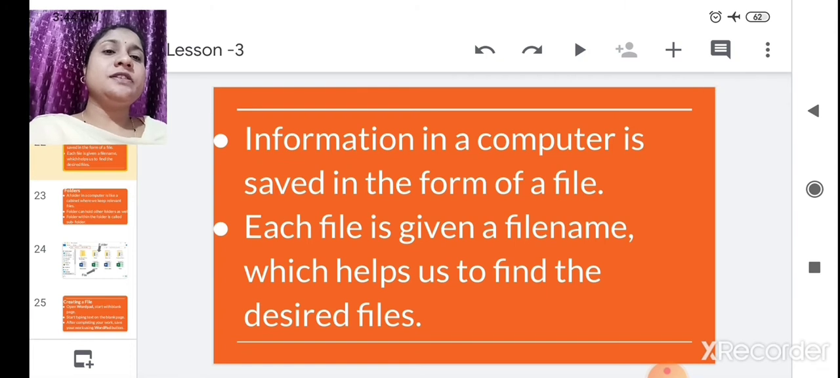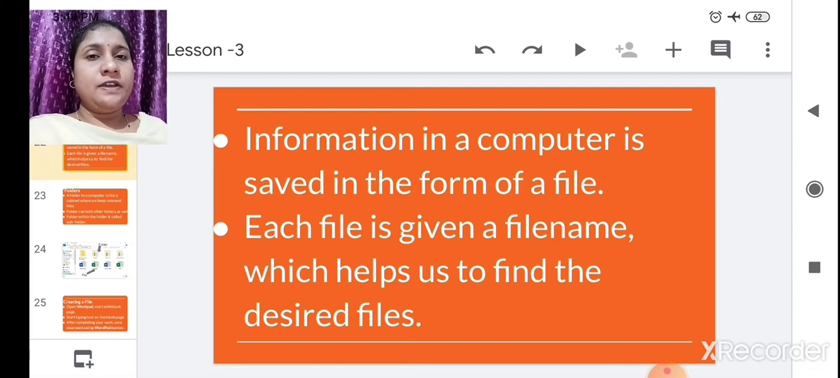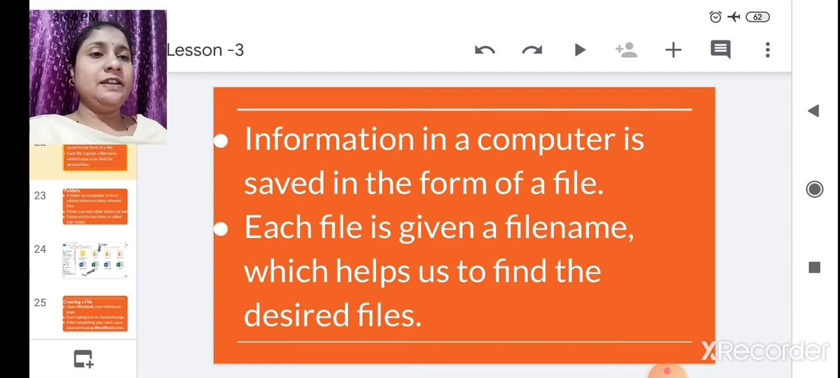Information in a computer is saved in the form of files. Now only I have told you, each file is given a file name which helps us to find the desired file. You also save this file with some name, so that when you come next time and you want to search that file, you just type that name and you will get that desired file easily. Okay, got it, this file?